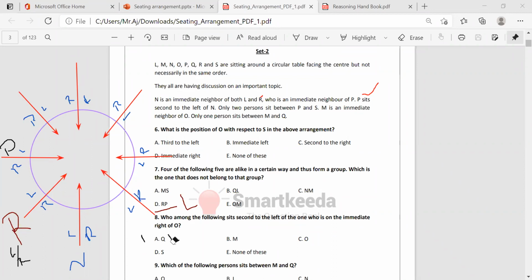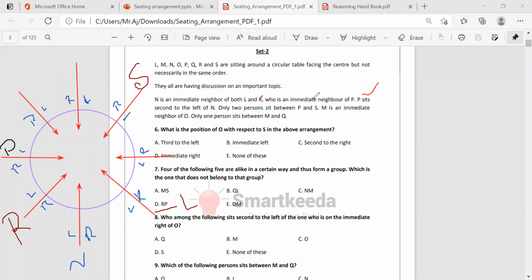Now just see now. We got 4 places. 1, 2, 3, 4 places we got. Now remaining 4 places there. See, only 2 persons sit between P and S. That means 2 persons, one is R, one is N. Here it can be S, but it's already occupied by L, so it cannot be possible in this direction. We can take this direction. P is here, 2 persons in between, and S will be here. Only 2 persons sit between P and S.